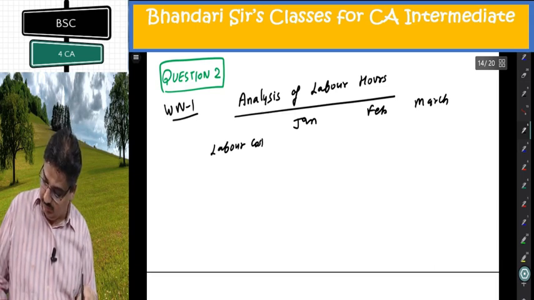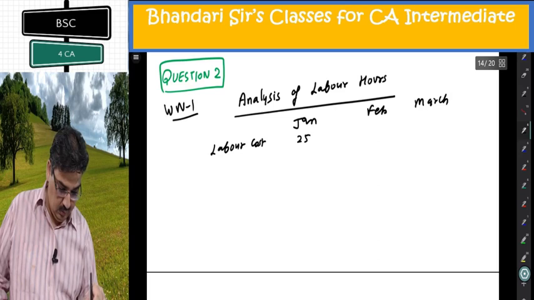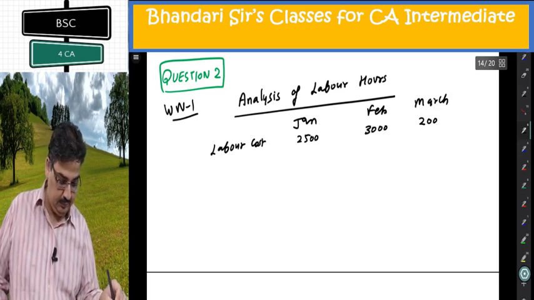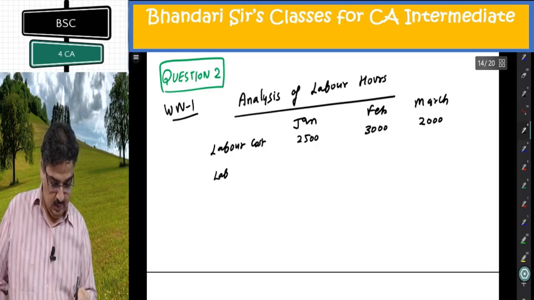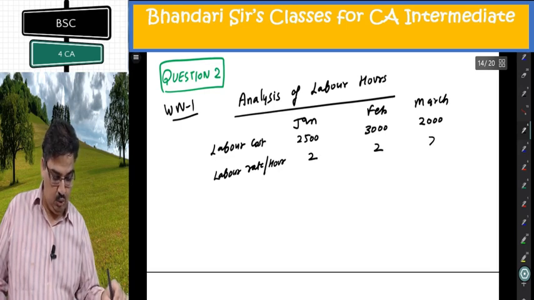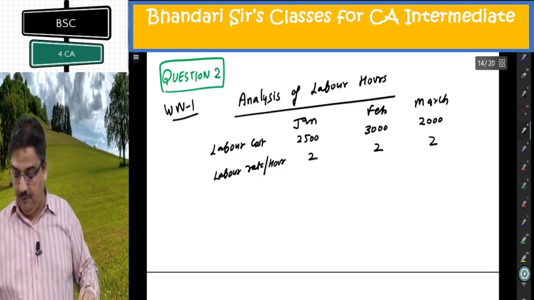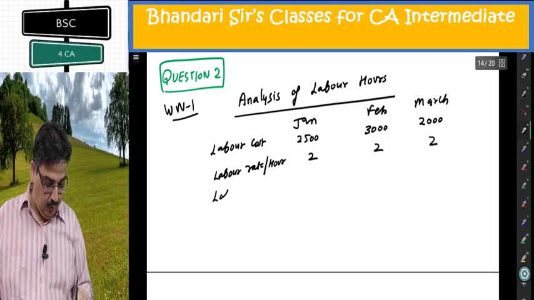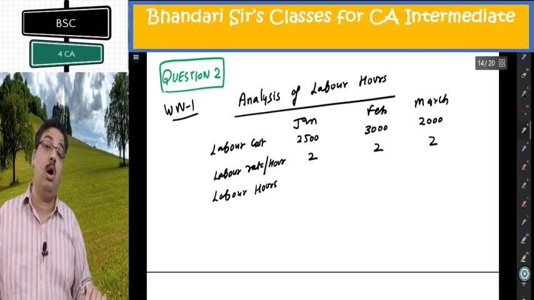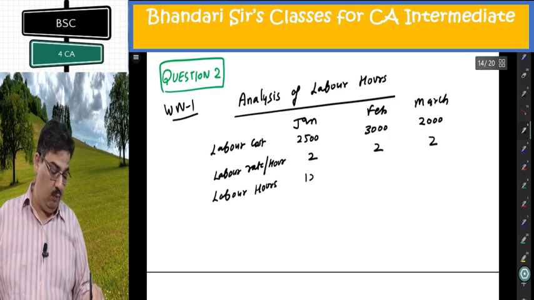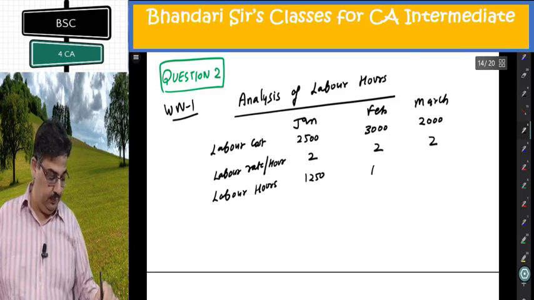Labor cost given there 2,500, 3,000, 2,000. Labor rate per hour. Everywhere it is 2 per hour given at the bottom of first table. So from there I can get labor hours. I need them for absorbing my overheads. 1,250, 1,500, 1,000.